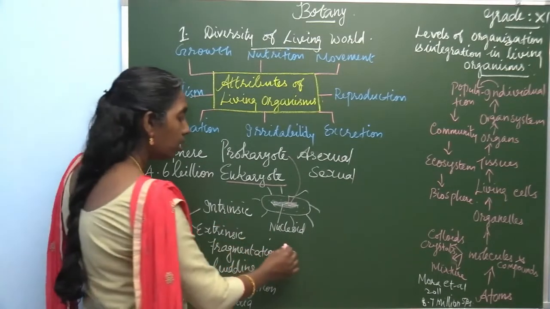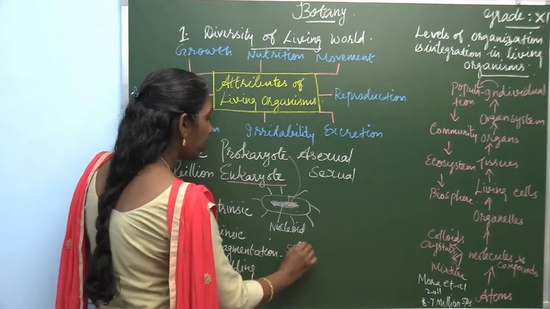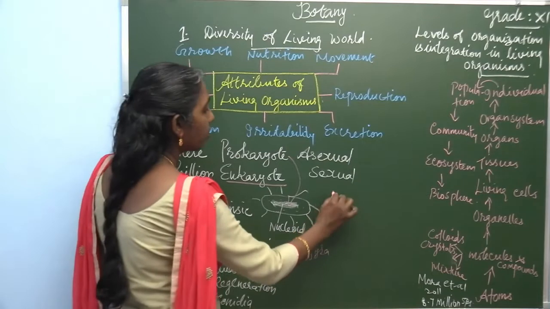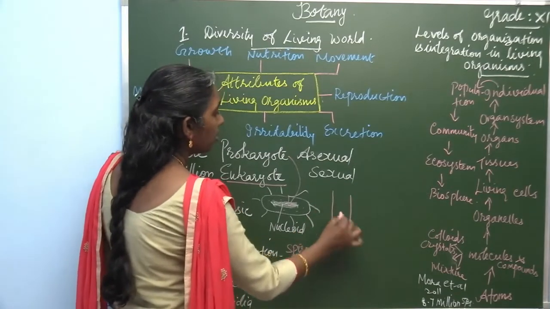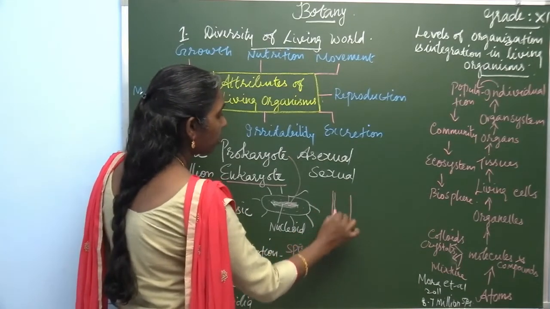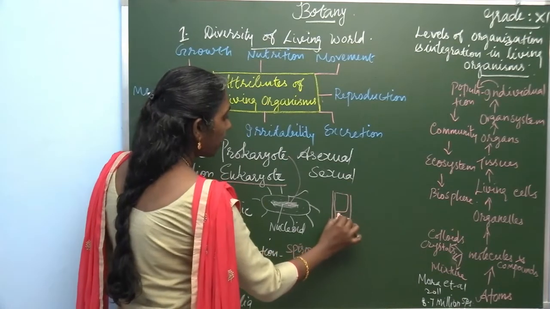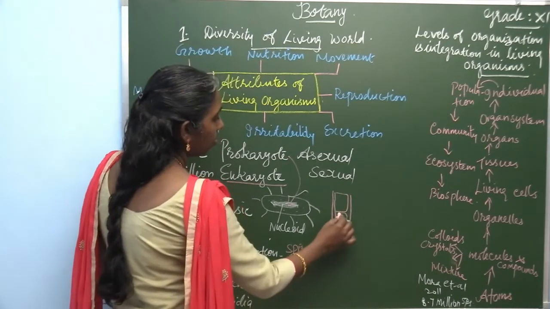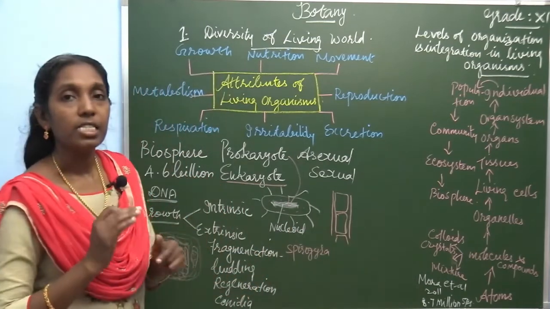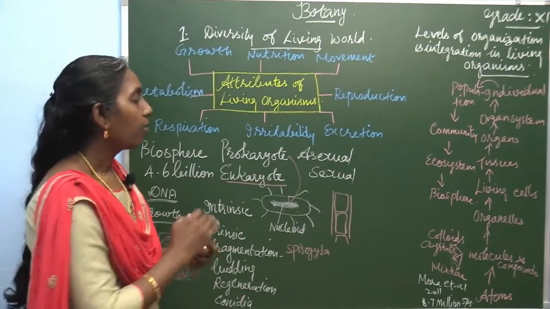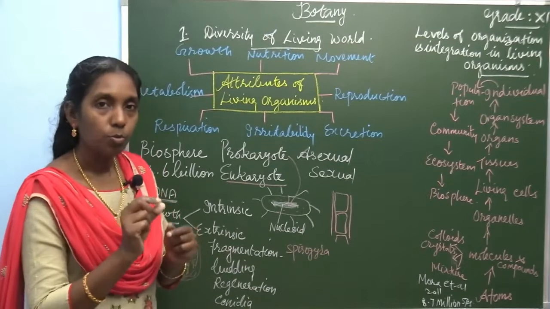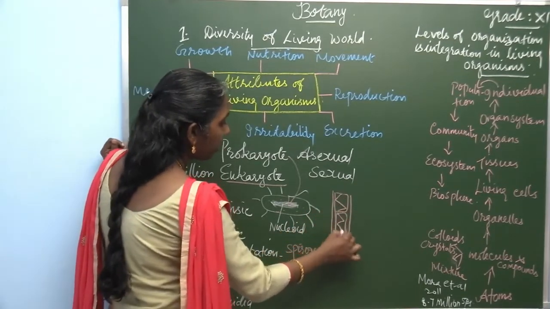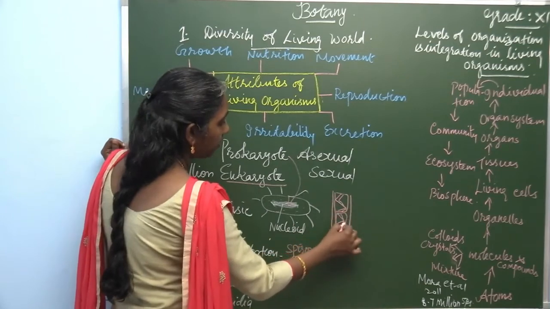There is an alga called Spirogyra, which is a filamentous alga. This alga divides into several bits. A fragment is a small bit. So, this body can divide into a number of bits.